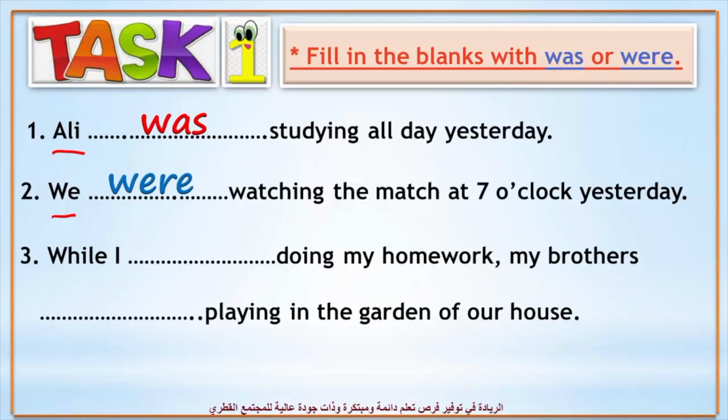3. We have while this time, two actions that were happening at the same time. Look at the subjects carefully. The first sentence we have I. And the second sentence we have my brothers. So, I takes what? Very good. While I was doing. But my brothers, a plural subject. We use were. Excellent. My brothers were playing.